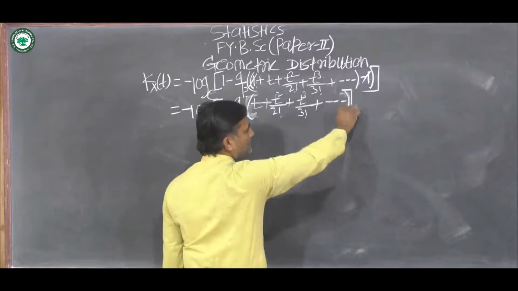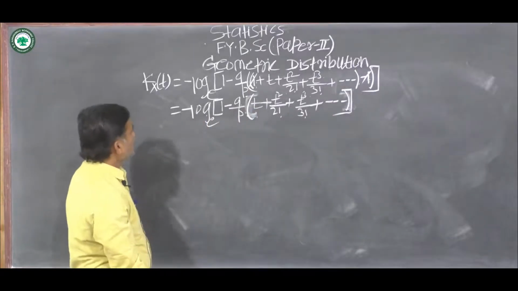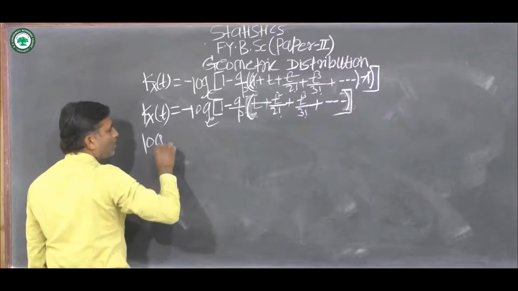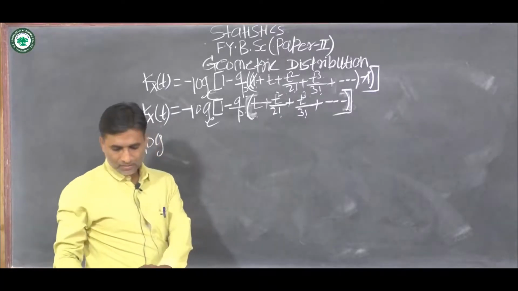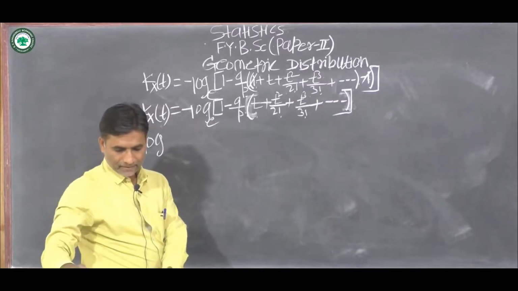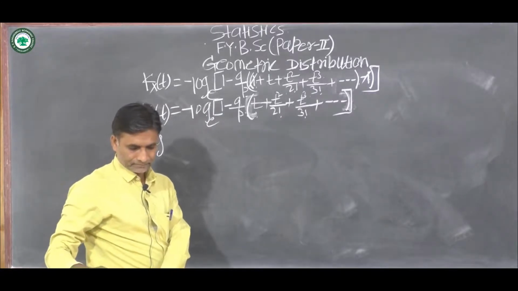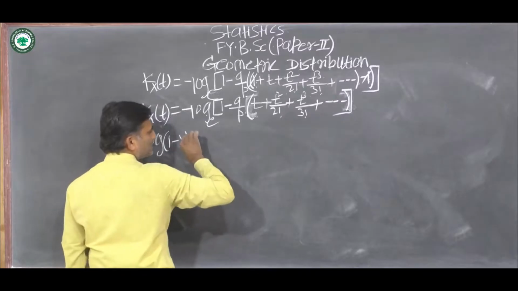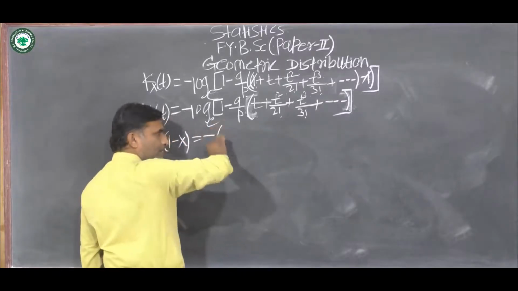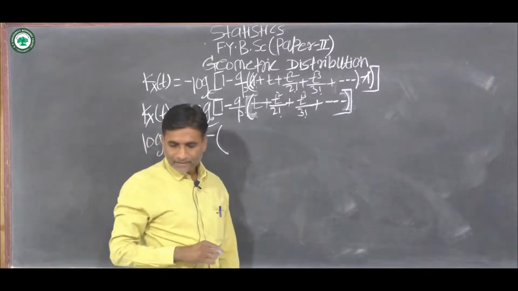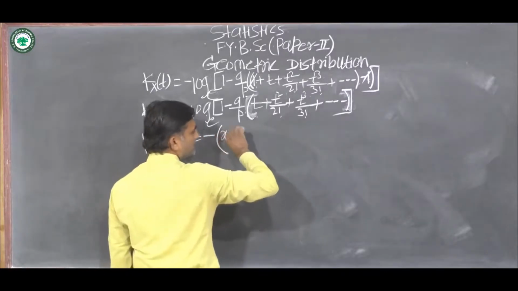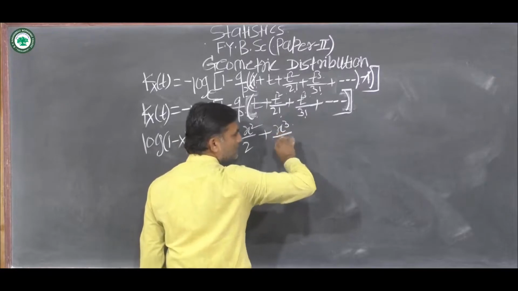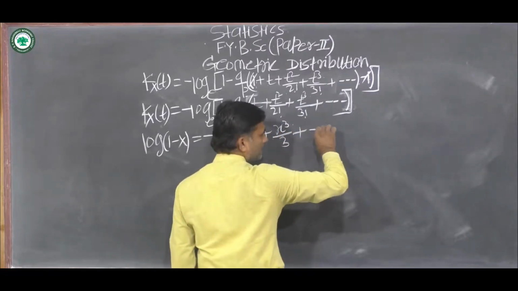Then again we use one result, log of 1 minus x, which is equal to minus in bracket x plus x square by 2 plus x cube upon 3 plus dash dash dash.